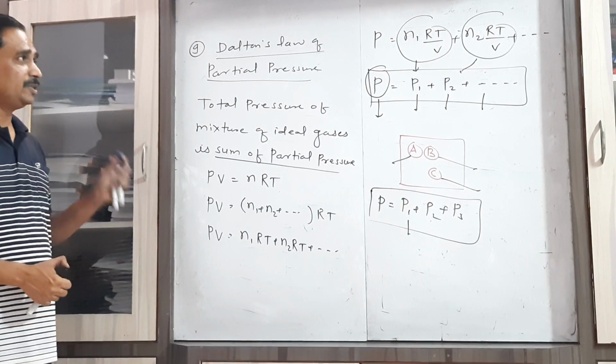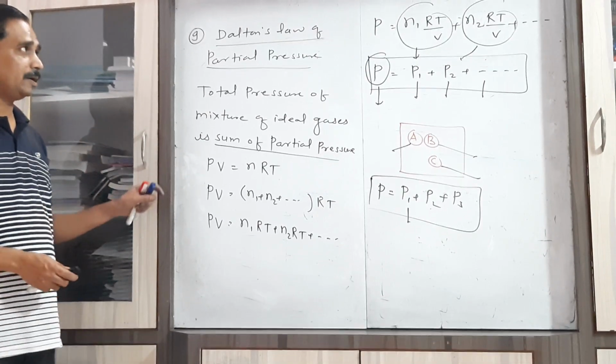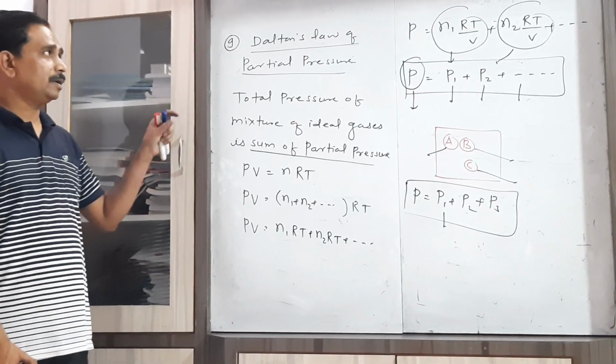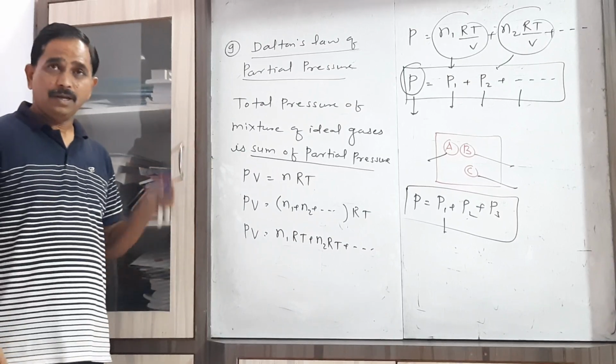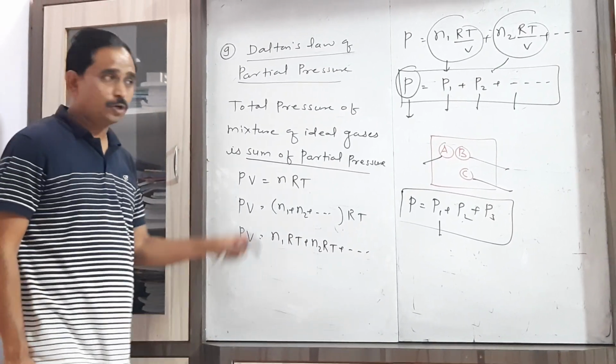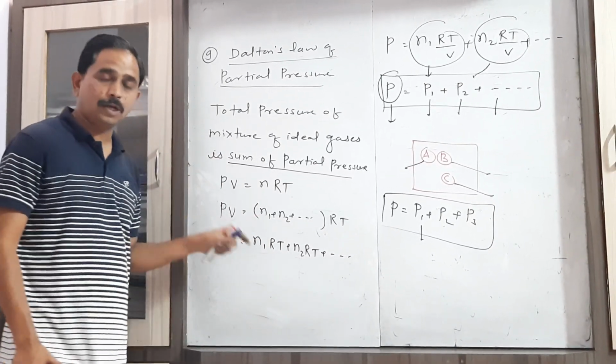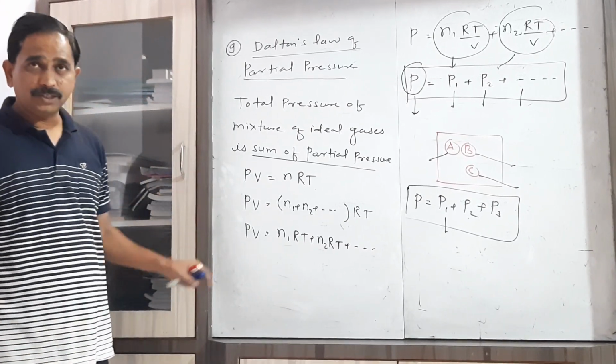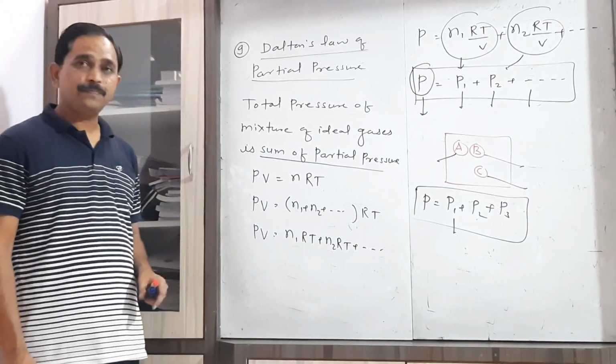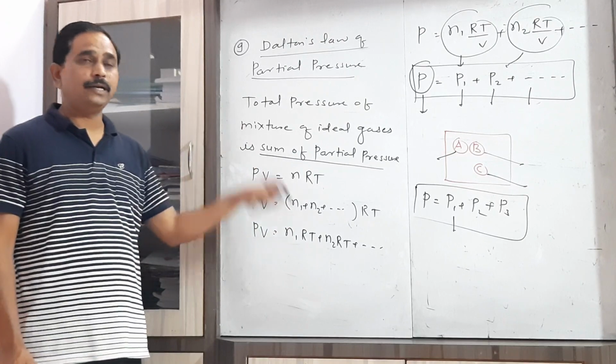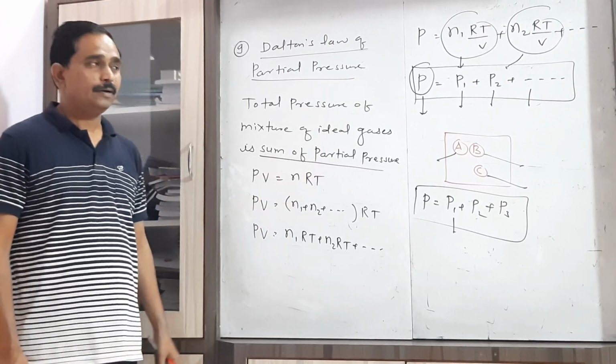So that is the simple law given by Dalton. That's why it is called Dalton's law of partial pressure, which gives us the total pressure of a mixture, which is simply the sum of the pressures exerted by the individual gases of the mixture.